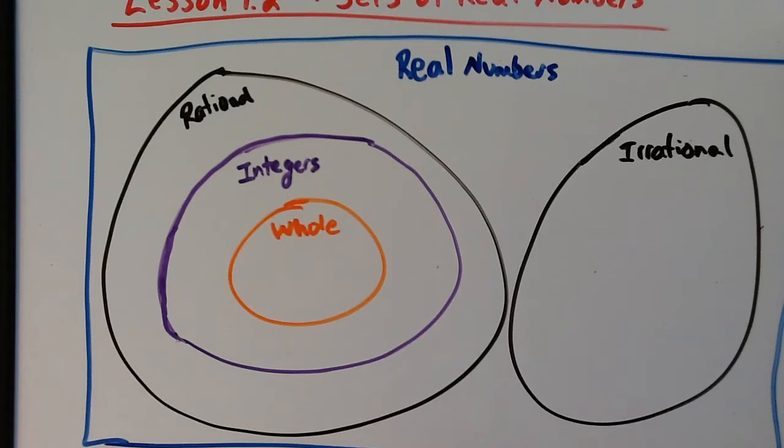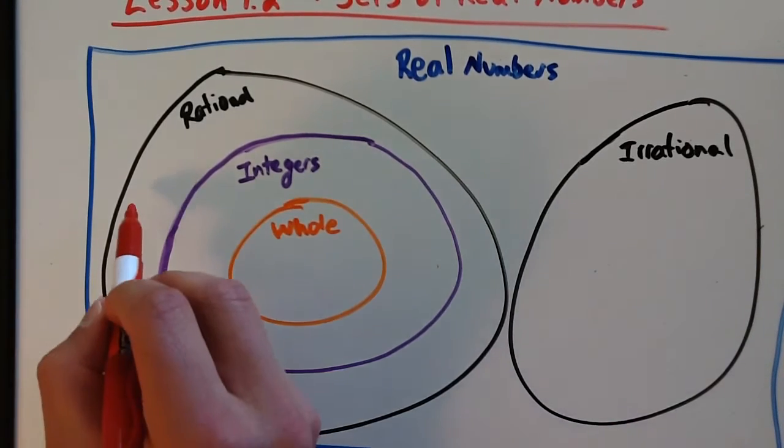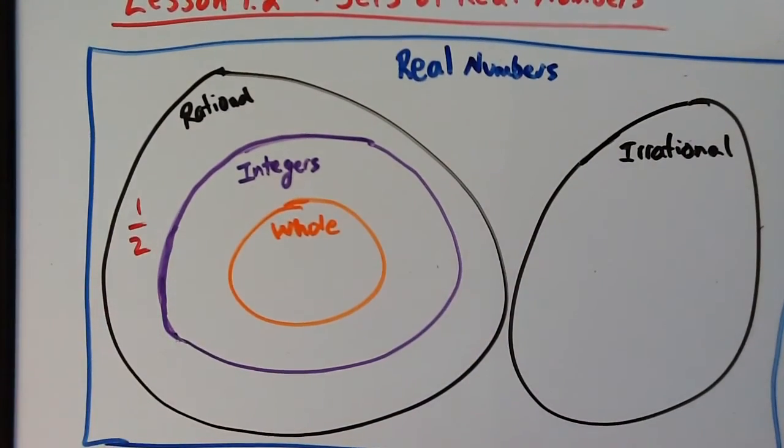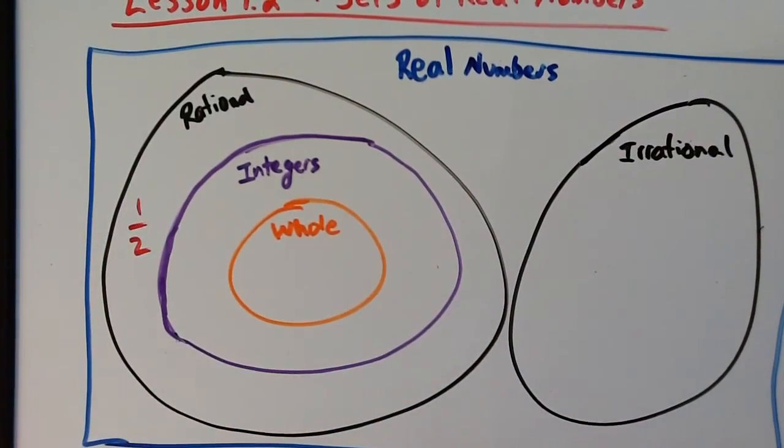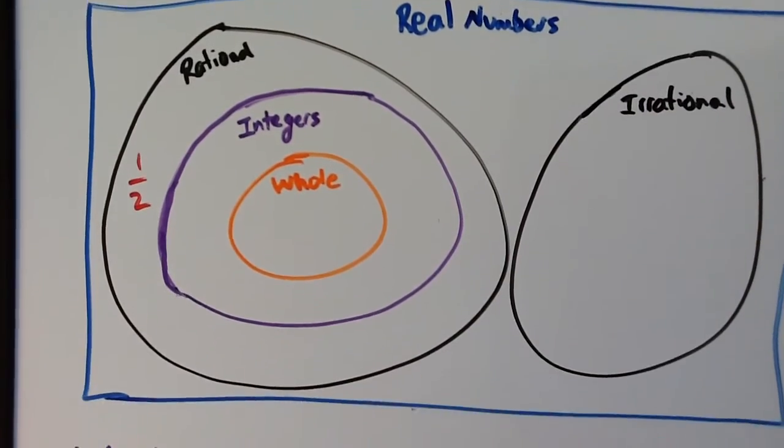You can be a rational number and not be an integer. An example of that would be like 1/2, right? 1/2 is a fraction. It is a rational number, but it is not an integer. If you are a rational number and an integer, you could also be a whole number.